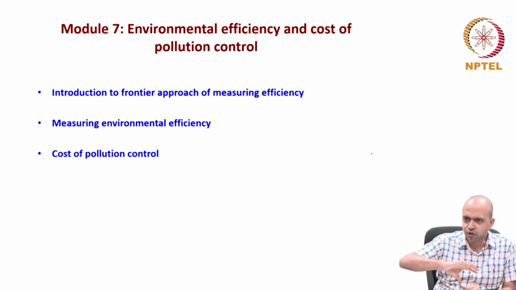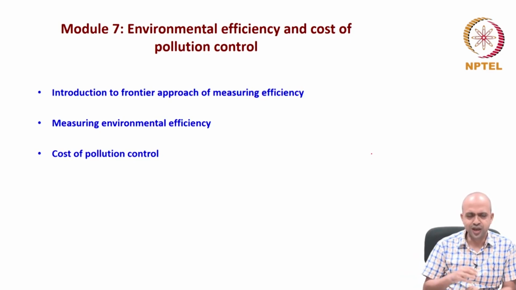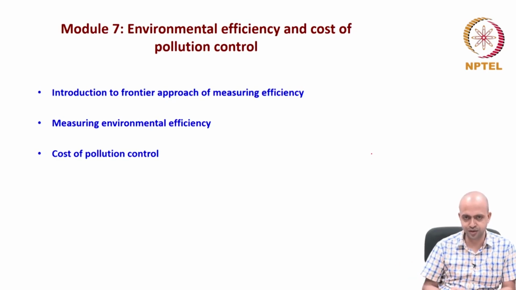So that means formal regulation has fewer success stories in the context of developing countries. When formal regulation fails, informal types of regulation become more and more important. And one such important type of informal regulation is information disclosure. What is that? That means we will disclose the environmental performance of productive units